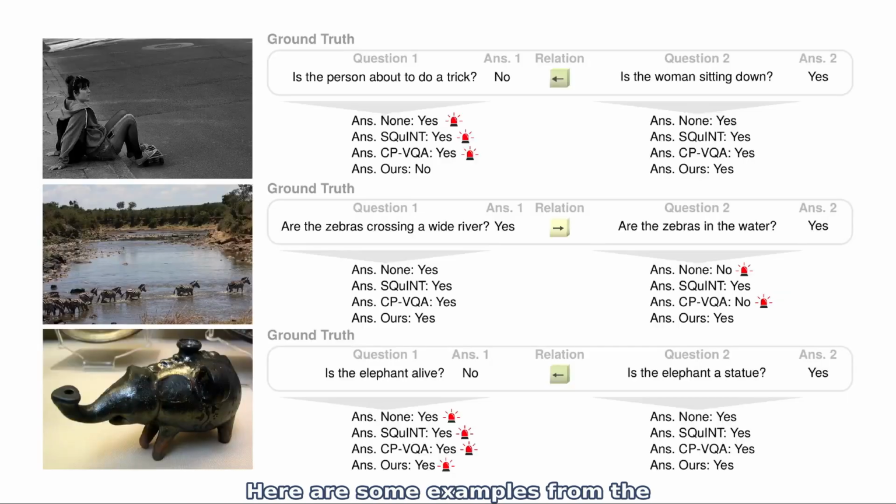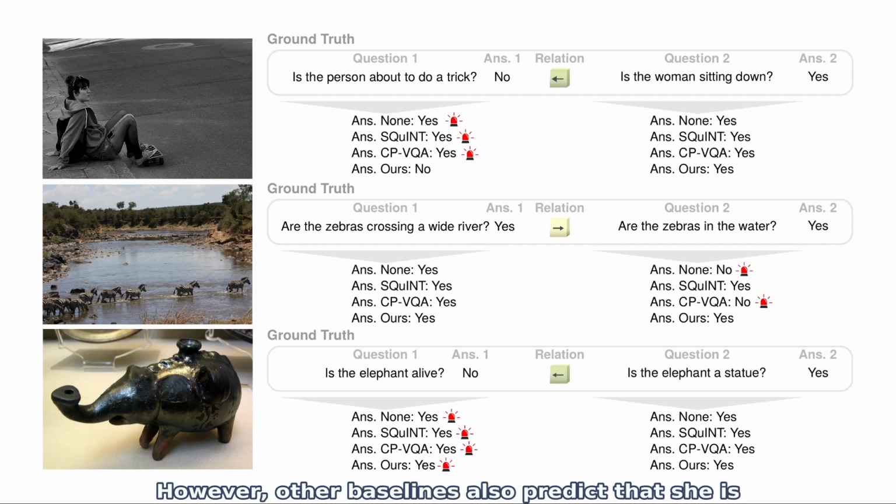Here are some examples from the IntrospectVQA dataset. For each picture, we show the ground truth questions and answers as well as the relation. Then we show the answers of each baseline. As you can see in the example on the top, all baselines correctly predict that the woman is sitting down. However, other baselines also predict that she is about to do a trick, which is an inconsistent answer.